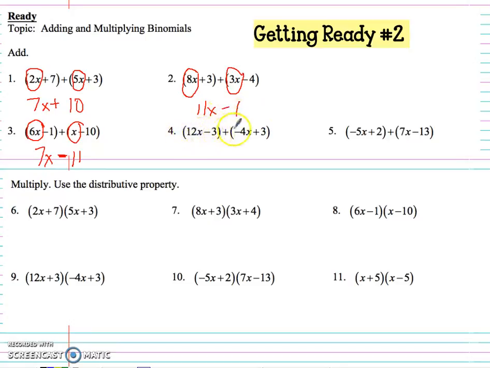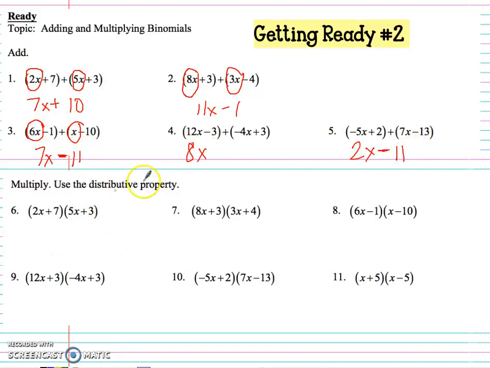All right, 12x plus a negative 4x. That would be the same as subtracting 4x from 12x. So that gives me 8x. And I have negative 3 plus 3. Well, that's 0. Do I write it? Don't necessarily need to. All right, negative 5x plus 7x, 2x. And 2 plus a negative 13 will give me a negative 11. All right, so this is basically combining like terms, is what we just did.